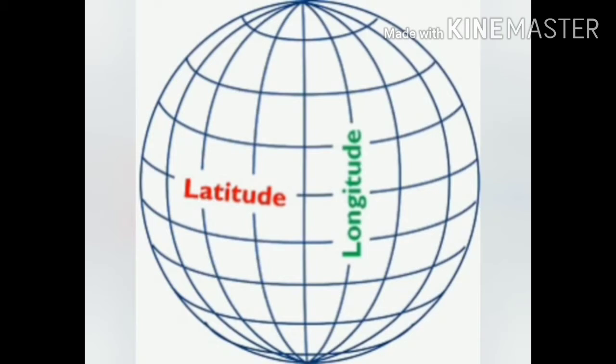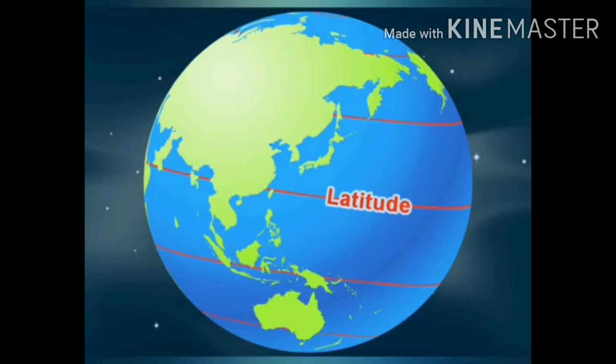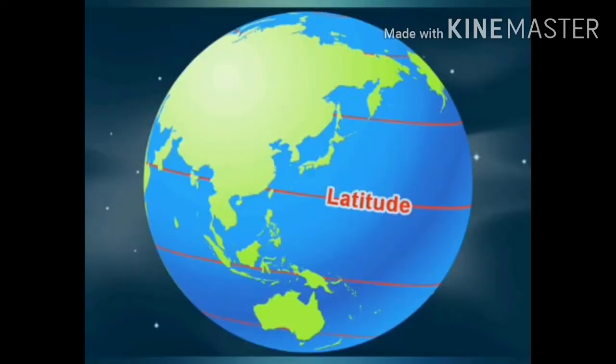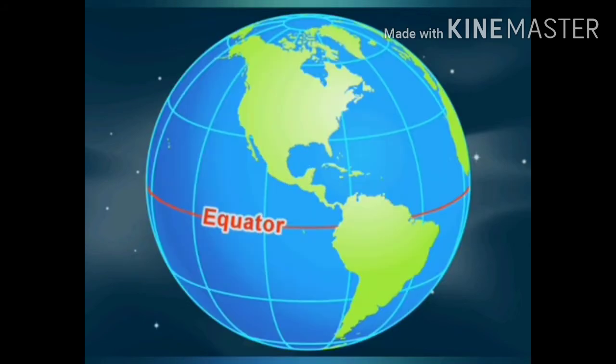Okay. So, coming to latitudes, imaginary horizontal lines drawn parallel, that means one above the other to the equator, are called latitudes. What is the equator?